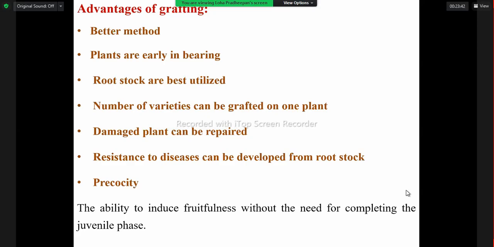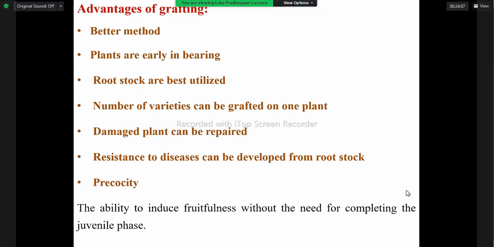If you look into the advantages of grafting, this is the better method because we can develop plants with good characters. Normally we know vegetatively propagated plants are very quick in bearing.